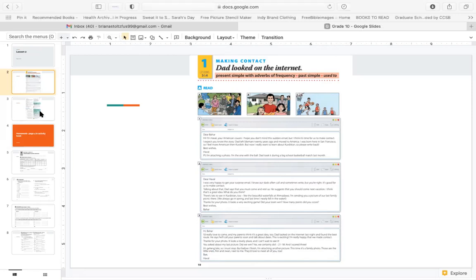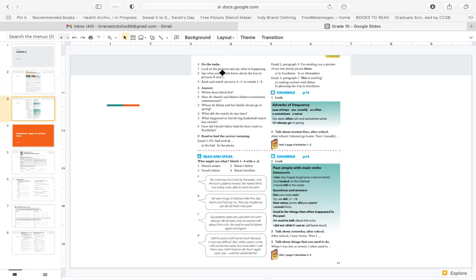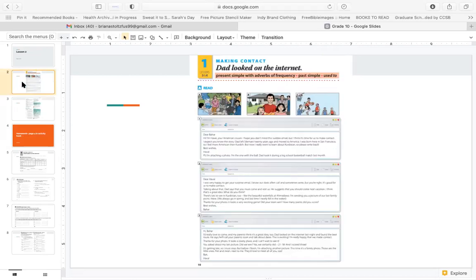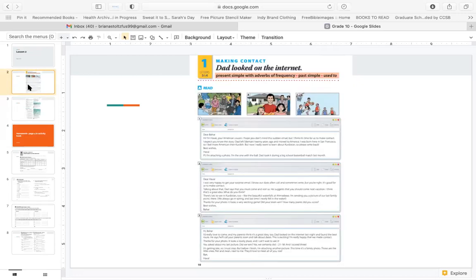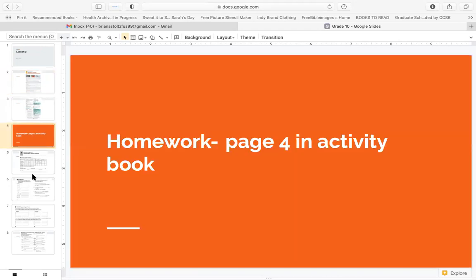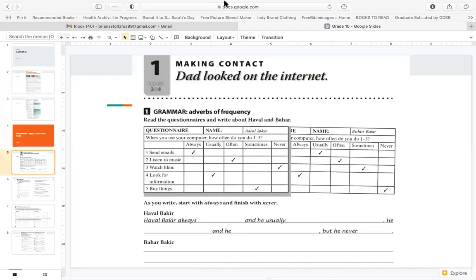In our next lesson, we will look at page 11. We'll discuss some grammar related to these emails. We'll discuss some words related to these emails. But for now, we will just do some homework. And I want you to read these emails to yourself and make sure you understand what they are saying. So for homework, complete page 4 in your activity book.